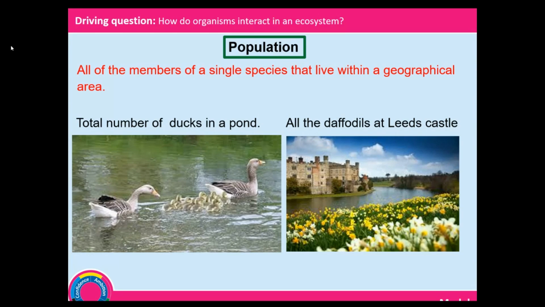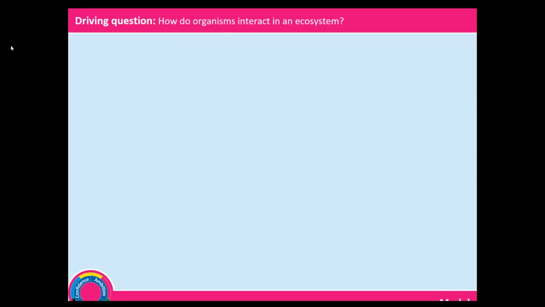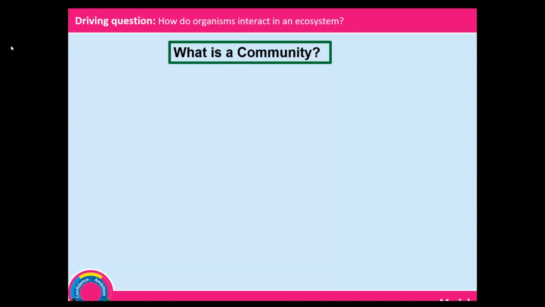But there are scientific methods we use, which you'll learn about when you get to year 10. We call them quadrats and transects, and we look at the population density in that case. But we've not got to that point. When we get there, we will go into depth with this. Let's move on. The next word we would like to define is community.